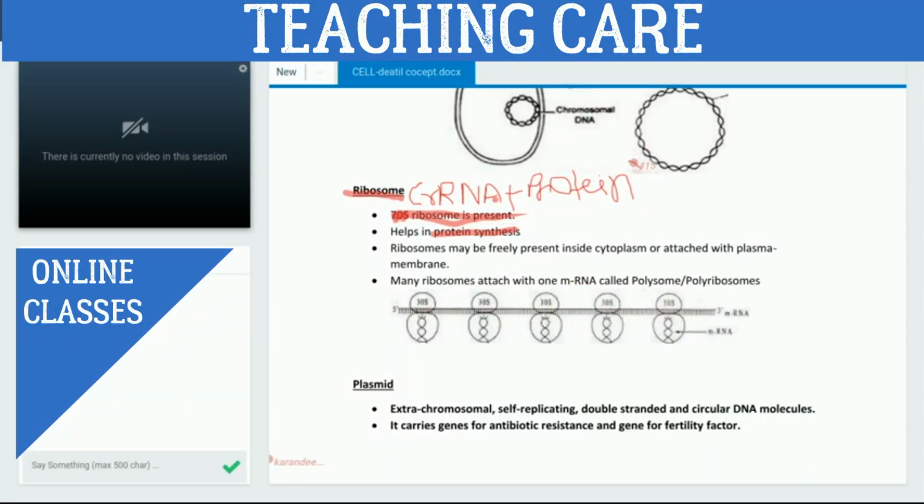Now we will discuss the function of the ribosome. It helps in protein synthesis. Now the question is, the ribosome is present inside the bacterial cell. So take for example, this is the bacterial cell. Inside the bacterial cell, in what form is the ribosome present? I am drawing the ribosome.